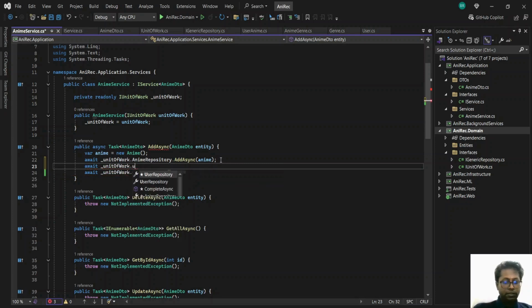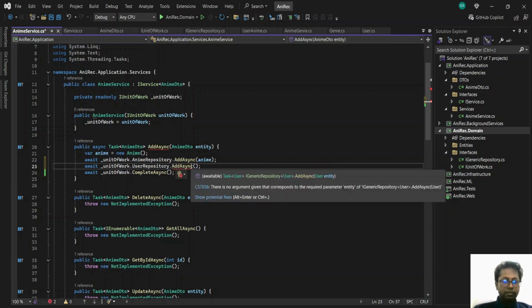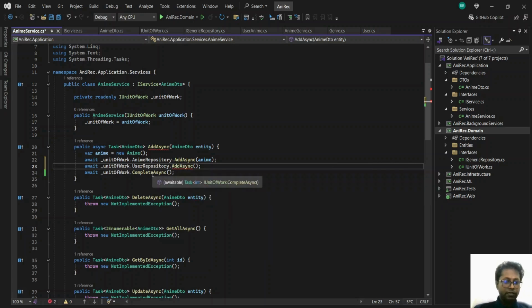Unit of work dot user repository dot add async. So we have to add to both the name repository and the user repository. But in the normal sense, this will already add it. But if one of them fails, our database will be inconsistent. But with this method, either they both go through or none of them go through. So it will be easier that way, right?